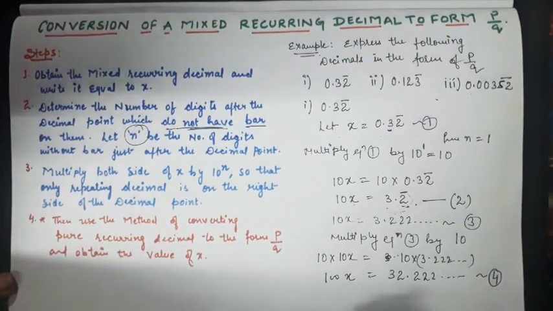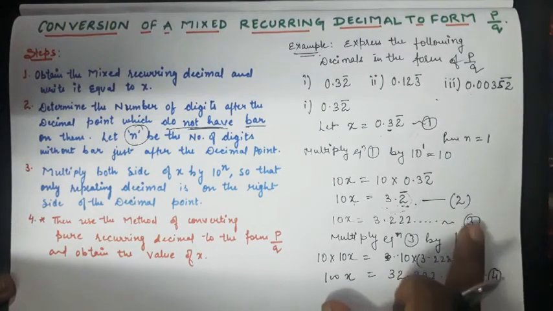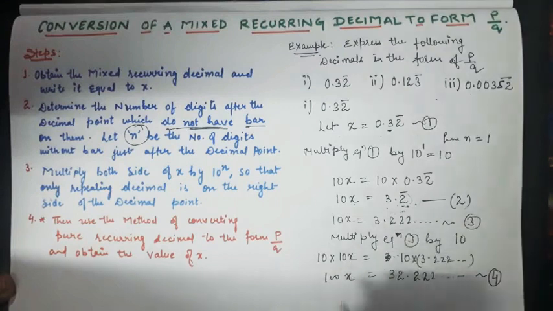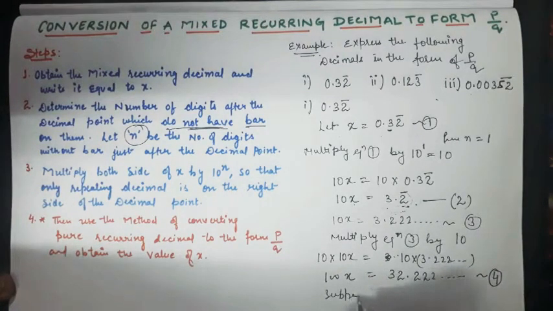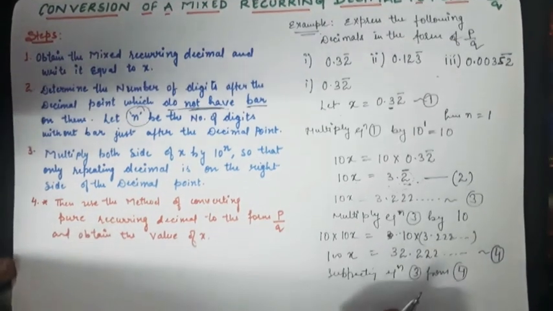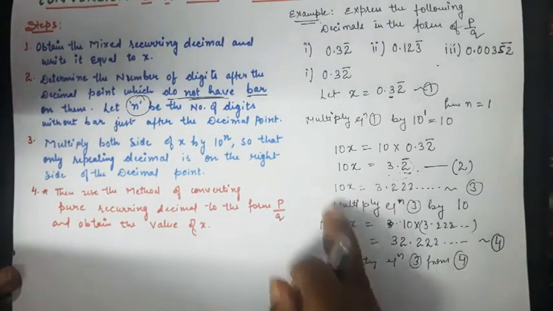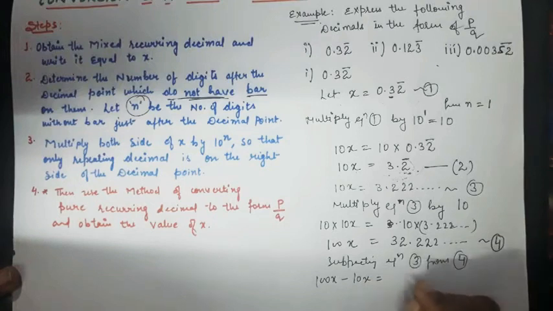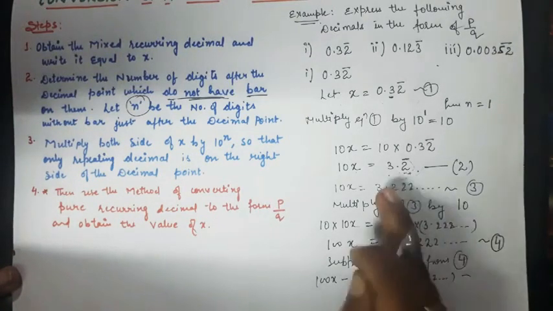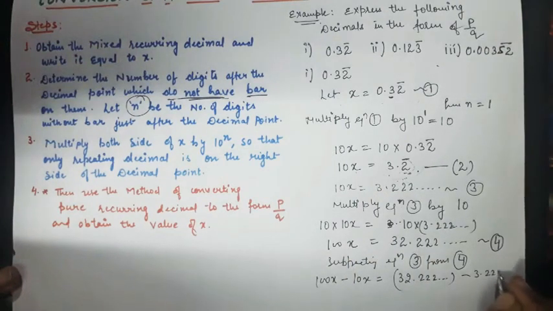Now you need to subtract the second step from the last step. Subtracting equation 3 from 4, you get 100x minus 10x equals 32.222 and so on minus 3.222 and so on.